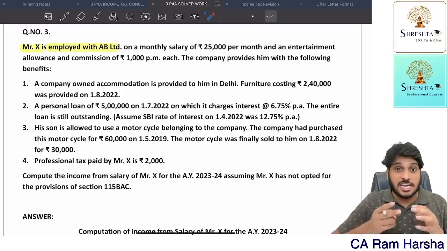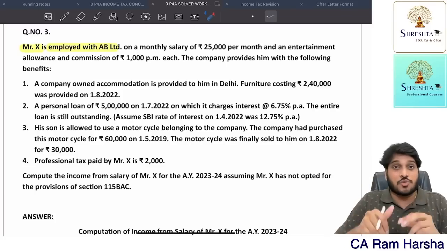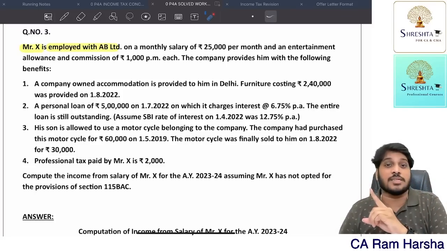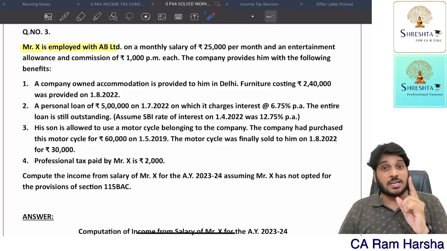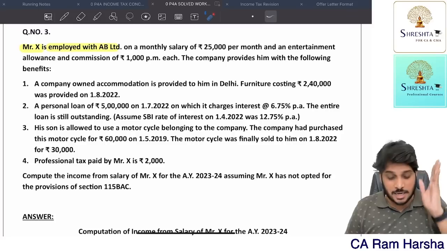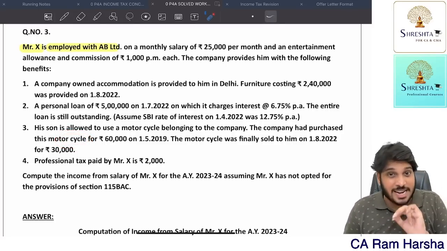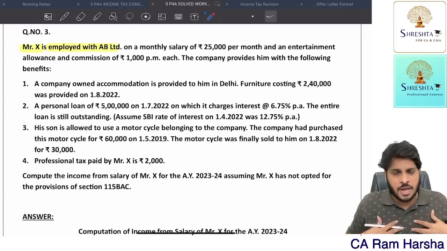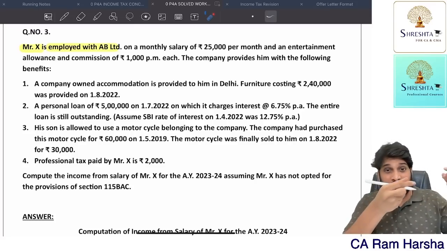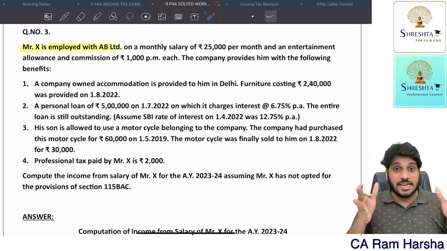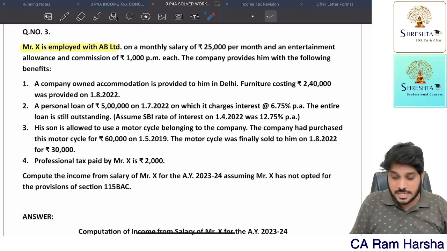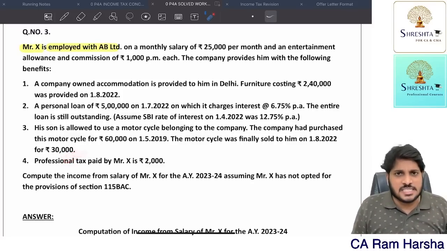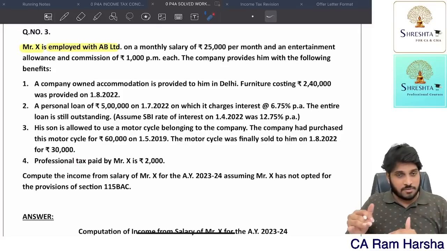Now, on 1st August, the asset is transferred. When a movable asset is transferred: computers and electronic items, 50% WDV method for every completed year. Motor car, 20% WDV. Any other asset, 10% SLM. Since it's a motorcycle, it comes under any other asset. For every completed year for which the company, the employer, is the owner, original cost minus 10% SLM for every year. Reduce it. What is the WDV? Nothing but the value of the asset as on 1st August in the hands of the company. Find that out, and at what price it is given, check that. The balance is the perquisite. Don't worry, we will compute.